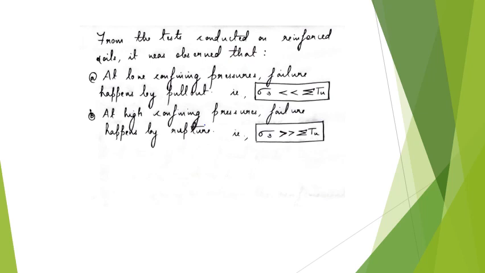So when you are asked numericals asking for the mode of failure in the given soil, then you can compare the value of sigma 3 with sigma of TU and see which condition is followed. If sigma 3 is found to be lesser than sigma TU, then the failure will be by pull out, and if sigma 3 is found to be greater than sigma TU, then the failure will be by means of rupture.